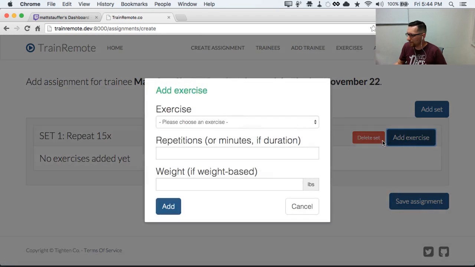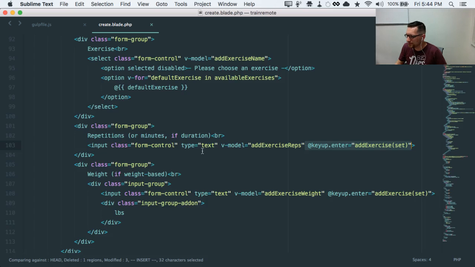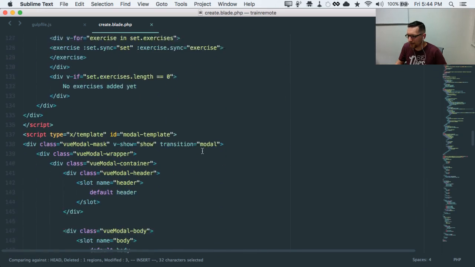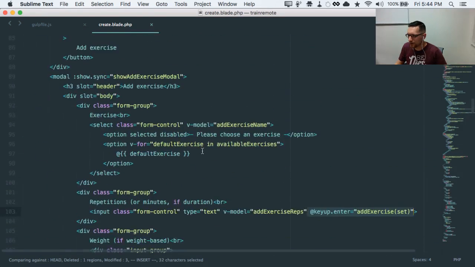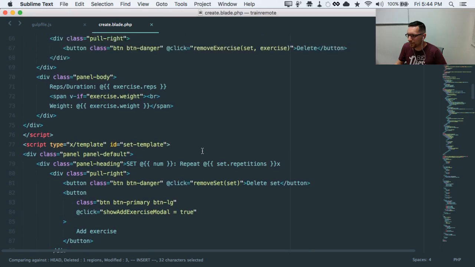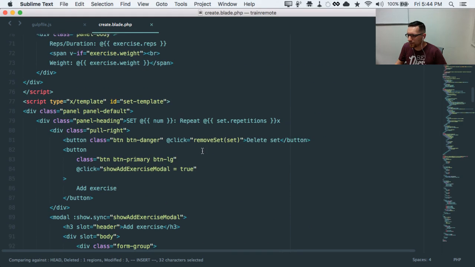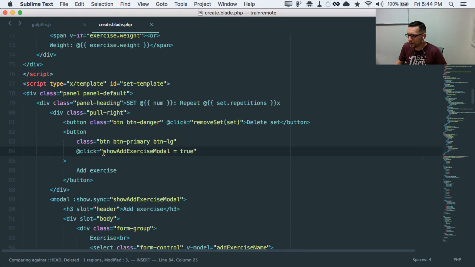And then the other thing is the fact that I can't get it to autofocus. And I was doing just a little bit of work earlier today to try and do something where, I think I deleted it, but basically, right now when you click on a modal, it just does an inline expression that says show add exercise modal to true, which is what triggers the modal opening.